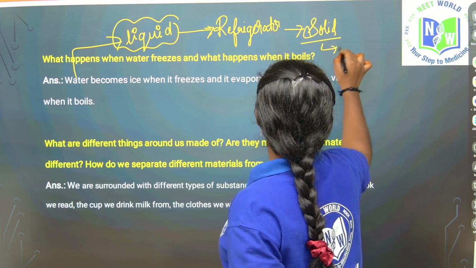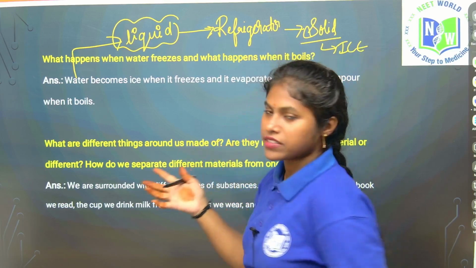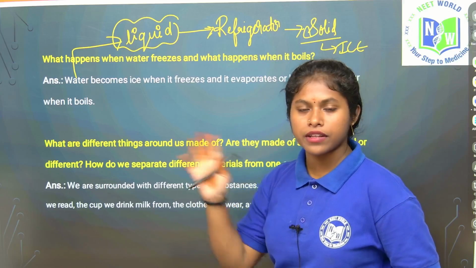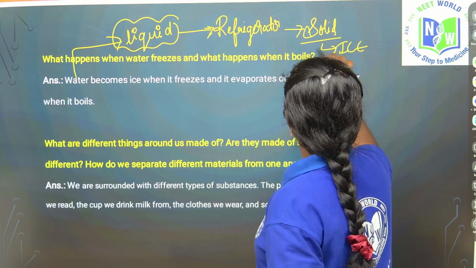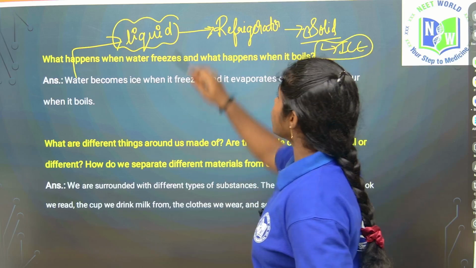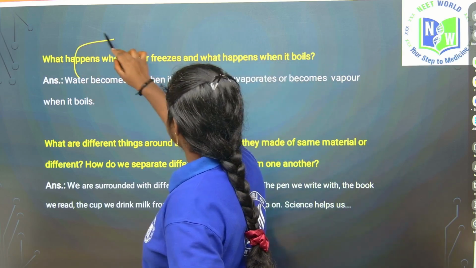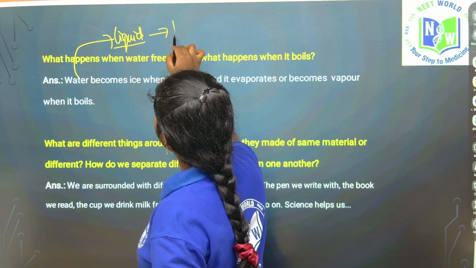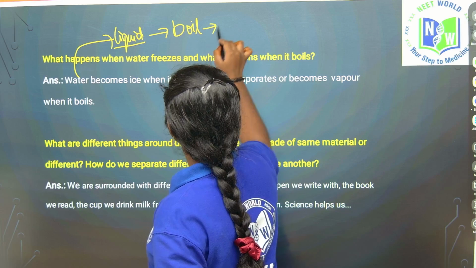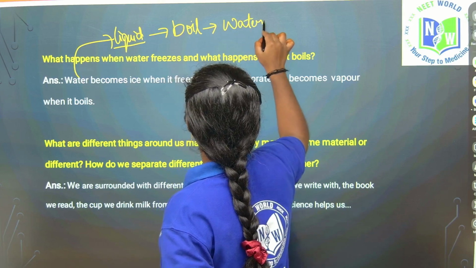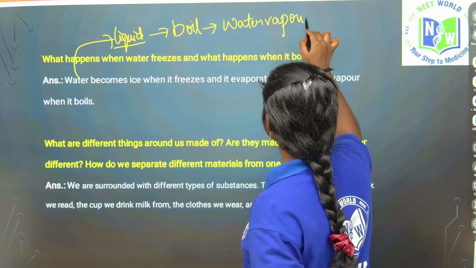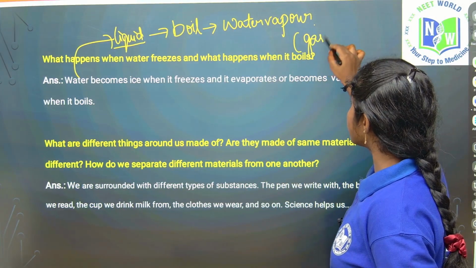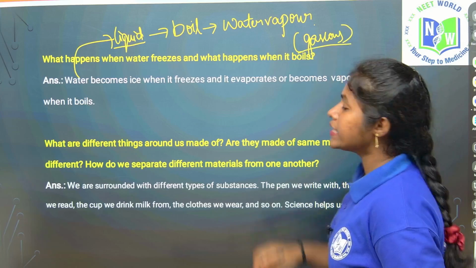So do this experiment in your house. Just fill one glass of water and keep it in a refrigerator. What will happen? It becomes ice. Ice is in a solid condition. Now tell your mother to boil this liquid. What will happen? You will observe the water vapor, which means by increasing the temperature, the liquid turns into the gaseous form. Vapor is in the gaseous form, right?